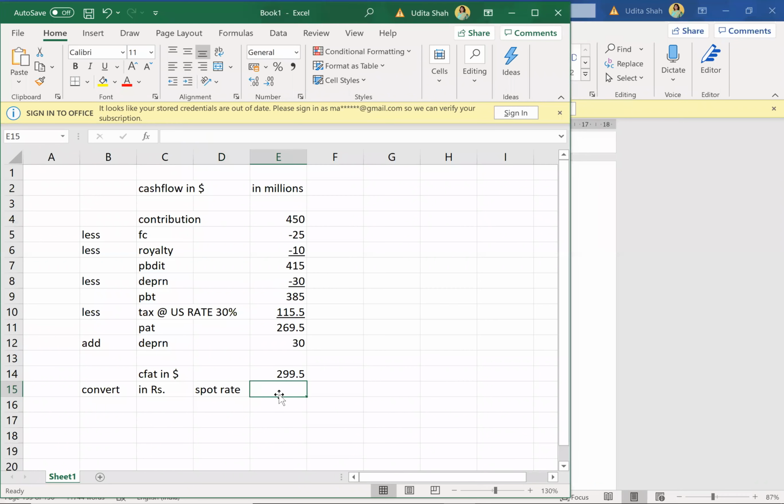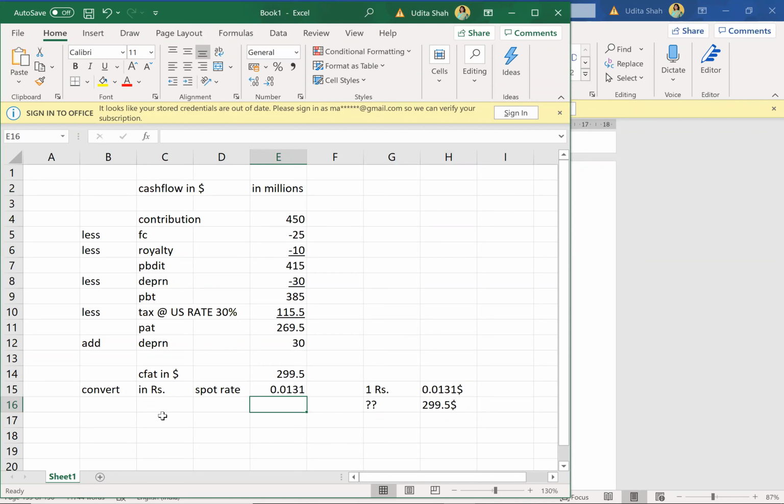Okay, so what is the spot rate? Spot rate is 1 rupee equal to 0.0131 dollars. Correct. So how many rupees for 299.5 dollars? That will be 299.5 into 1 divided by that amount.